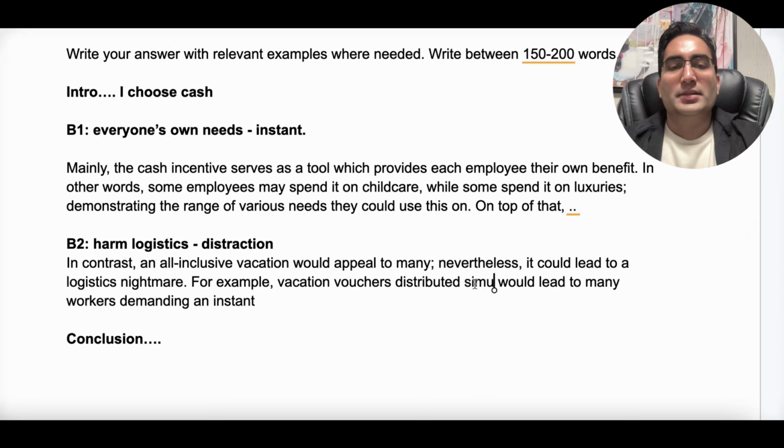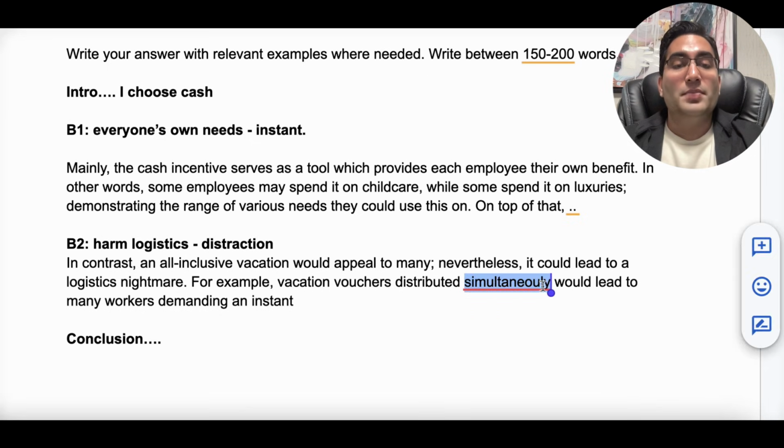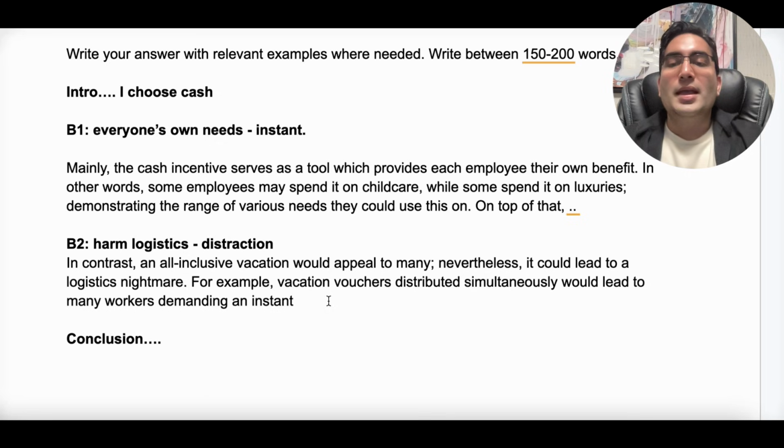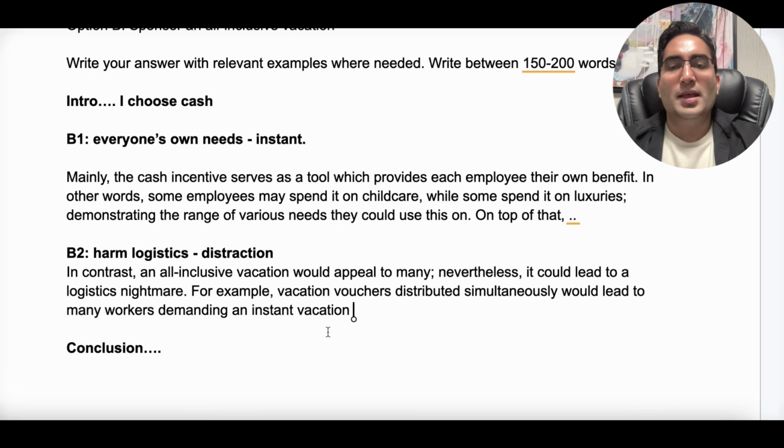You know what? I'll change this. Simultaneously. So this, again, I want to keep the ly here because it is an adverb, so it's advanced. And just to make this different than instant, I couldn't change this, so I'm going to change this one. At least I have different words now. Okay, demanding an instant vacation. Okay, vacation measure distributed simultaneously will lead to many workers demanding instant vacation, which may cause temporary staffing shortages.